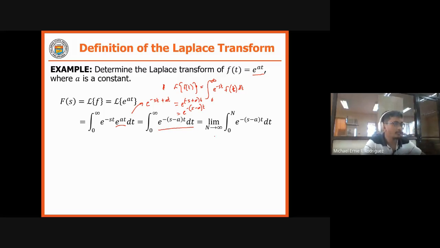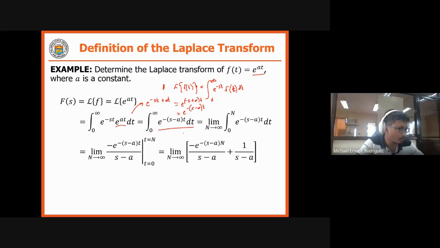Okay? And then evaluating that improper integral, we now have the same as your example number 1. Again, your s is considered as constant. Your term s minus a in here is now considered constant. Evaluate.